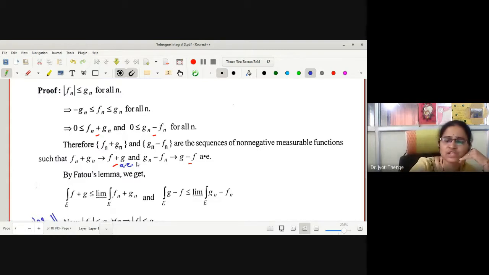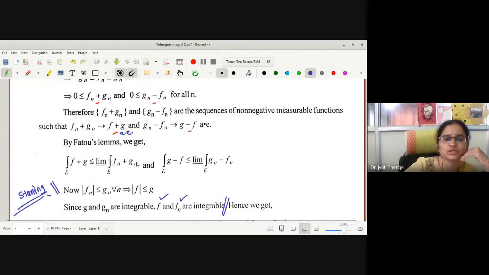Let us use Fatou's lemma again. Fatou's lemma is for non-negative measurable functions. Therefore, we can use it here. Therefore, integration of F plus G is less than or equal to limit inferior integration of Fn plus Gn. Similarly, for the second one, integration of G minus F is less than or equals to limit inferior integration of Gn minus Fn.